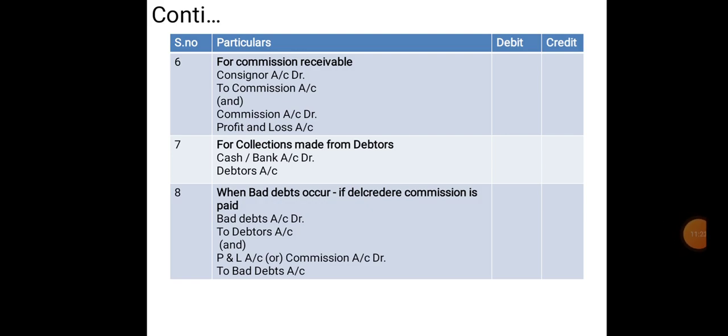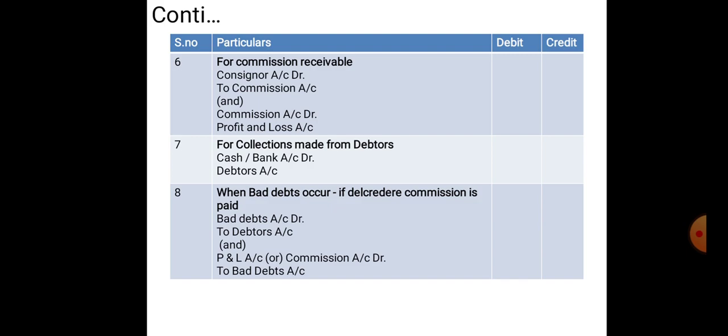For the commission received, for the commission which has to be received from the consignor, the entry would be consignor account debtor to commission account, or else the commission account debtor to profit and loss account. This is the entry for the commission receivable.